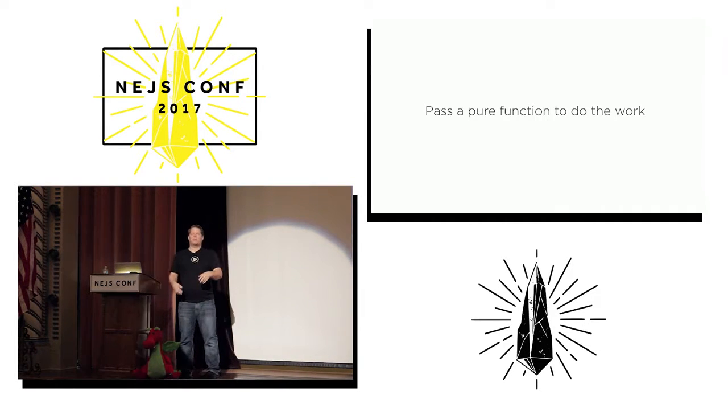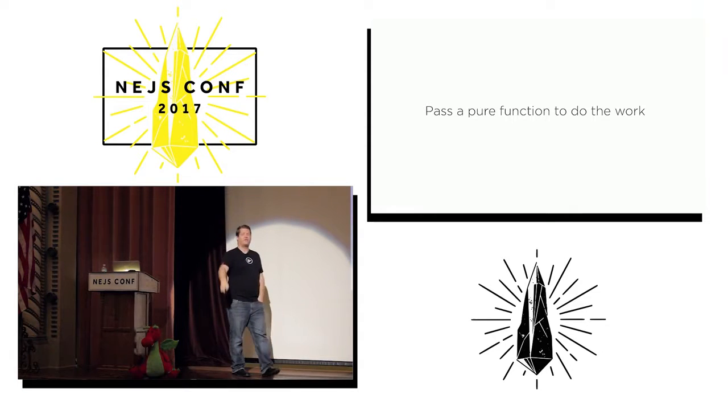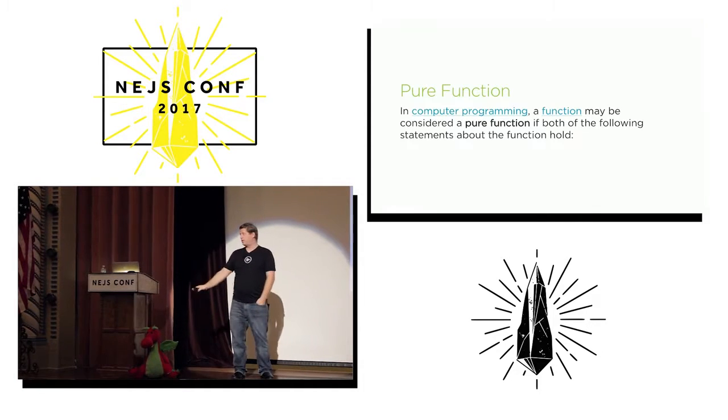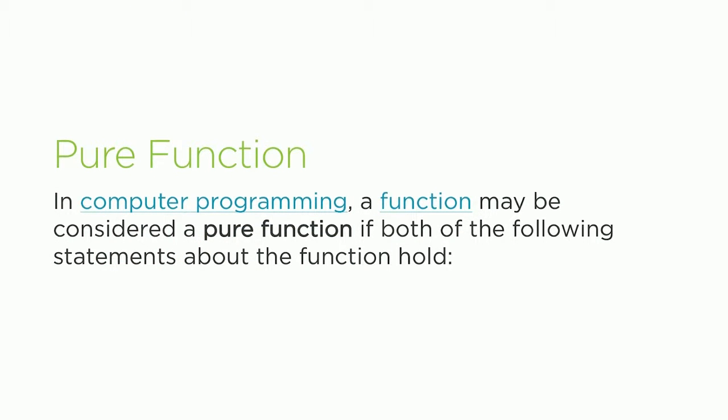What we're going to do with map is we're now going to introduce this concept of a pure function. I don't care if anything else in your code is a pure function, this will be pure. Now, what is a pure function? Real quick, in computer science, a function may be considered a pure function if both the following statements of the function hold true. Two things very important here.